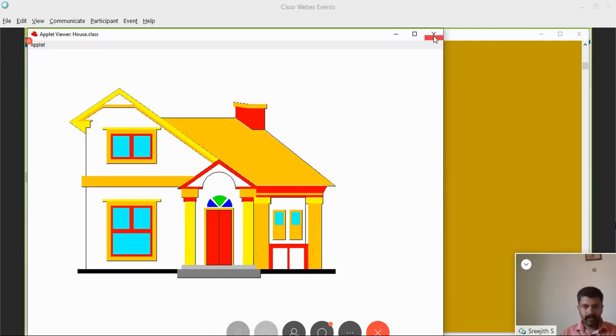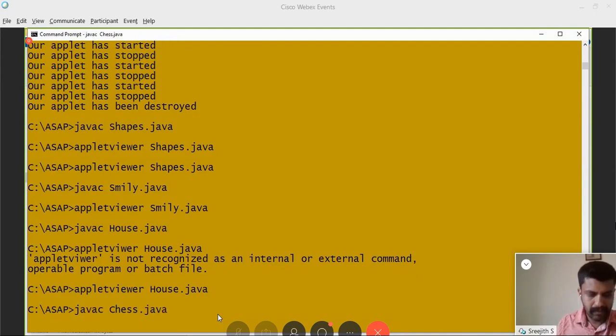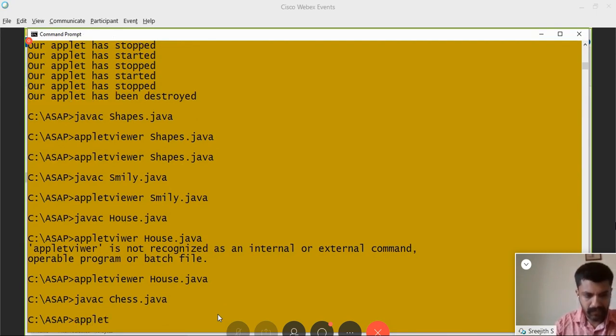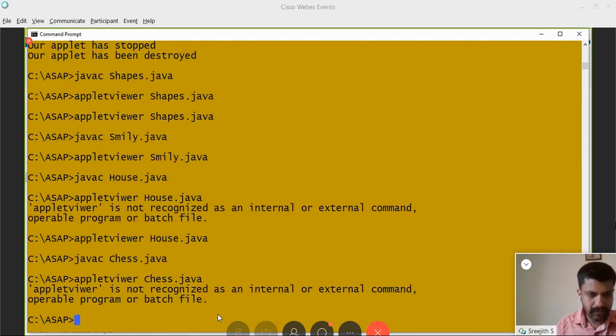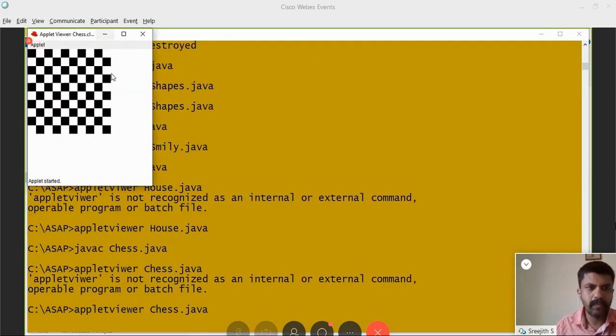Now I'll show you one more thing. These are different programs actually done by my students only. I'm just showing you the scope of the applet: what are the shapes that you can draw? javac test.java. The chessboard has been created.